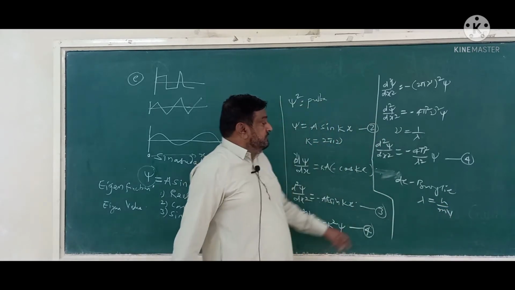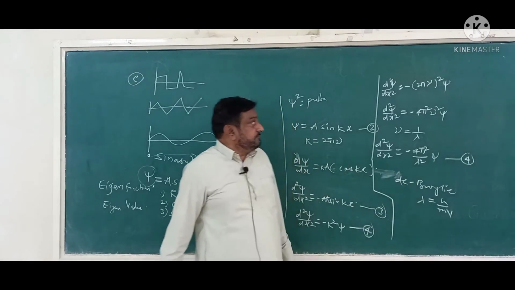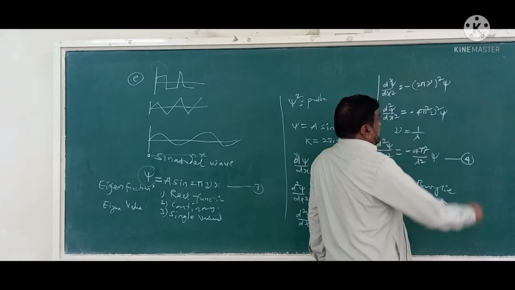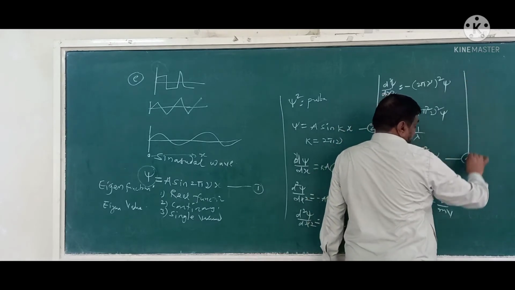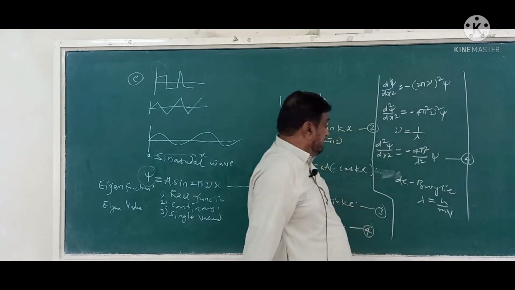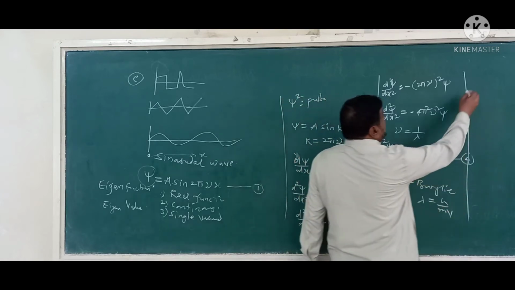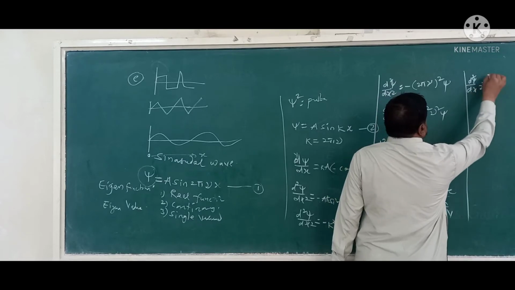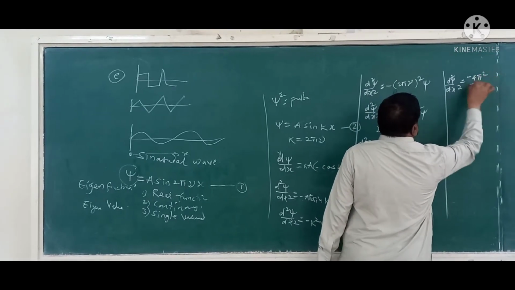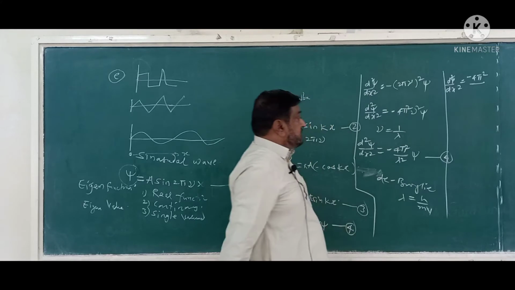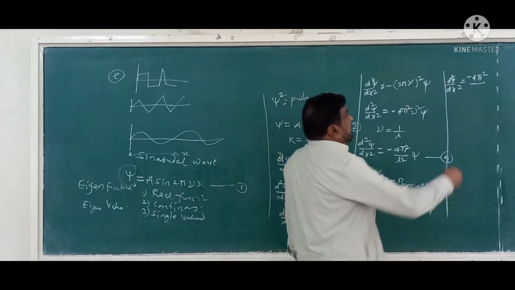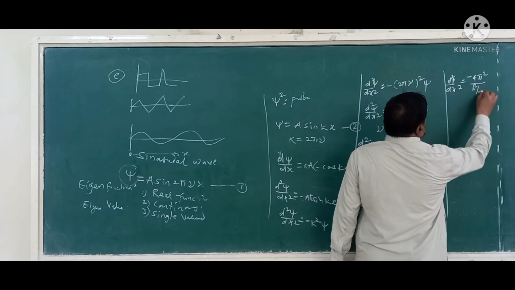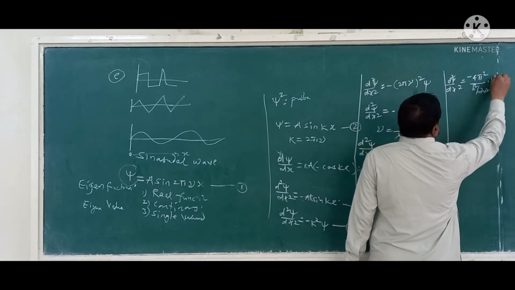Substituting the value of lambda in this equation, we get d square psi upon dx square equals minus 4 pi square upon, in place of lambda we write h upon mv, so h square by m square v square, into psi.